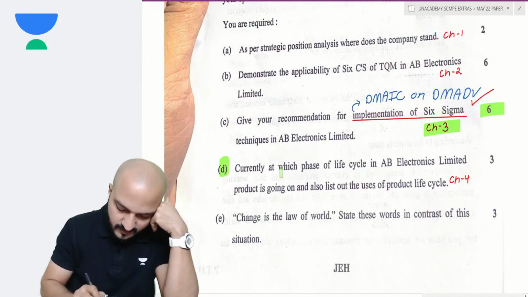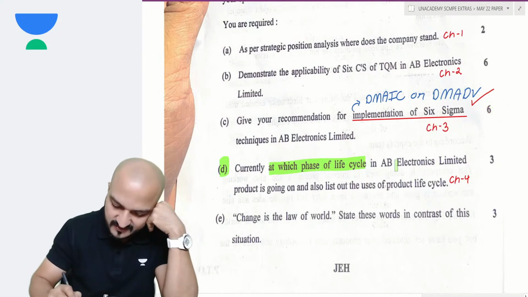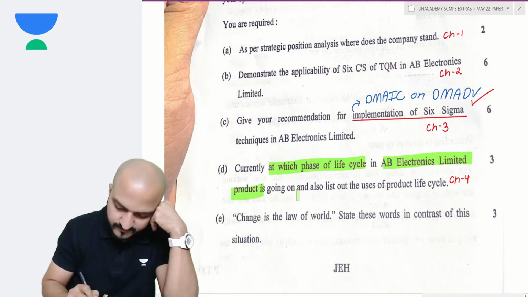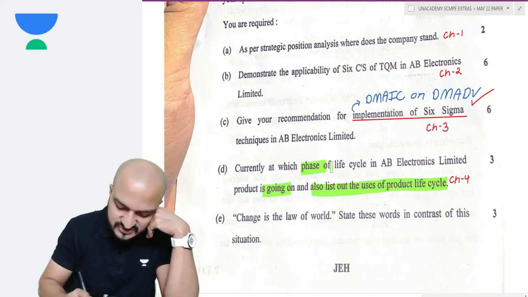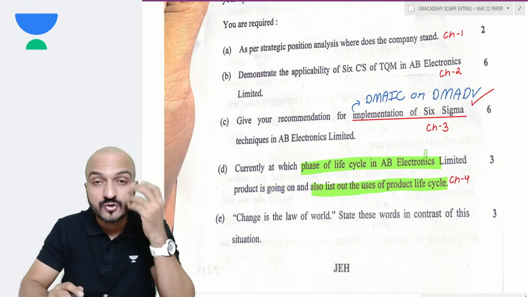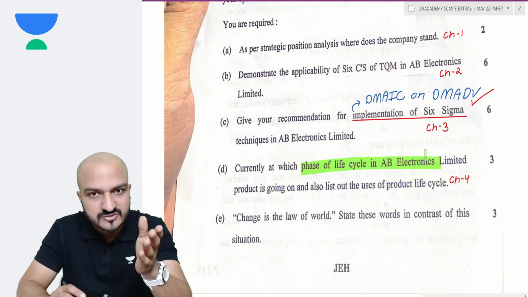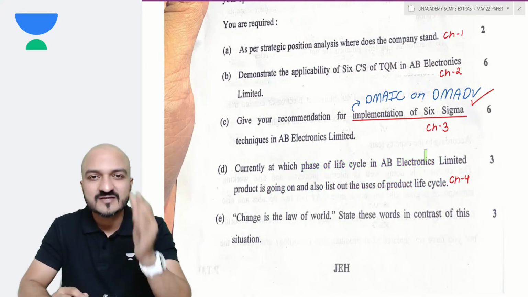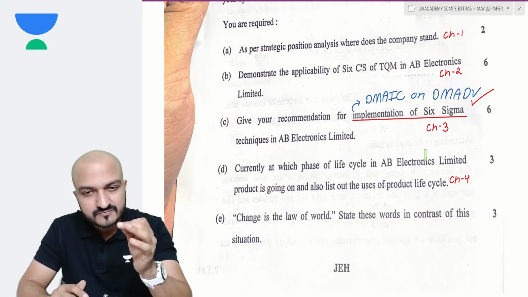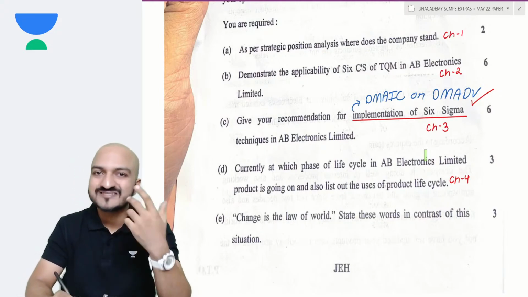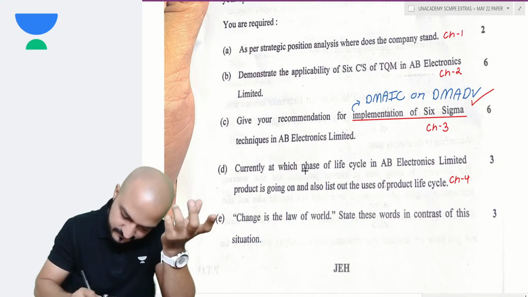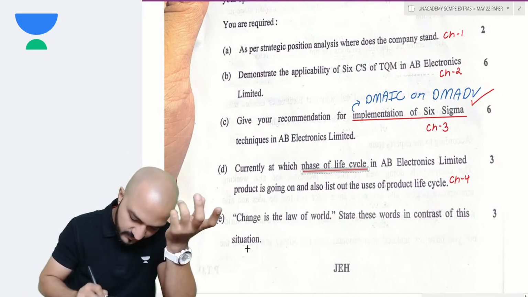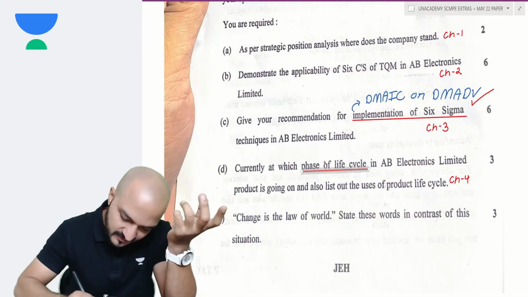Then point D. Currently, at which phase of the life cycle is the AB Electronics Limited product, and also list out the uses of product life cycle. Well, your sales have been declining for the last 2 years. If your sales have been declining for 2 years, naturally it indicates which stage you are in. It would indicate that you are probably in the decline stage.